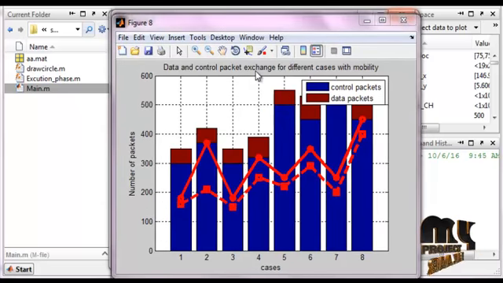Similarly, this is the data and control packet exchange for different cases with mobility. The same process: the blue indicates the control packets and the brown indicates the data packets. Totally 8 cases are defined here. These are the number of packets, in the graph with mobility.